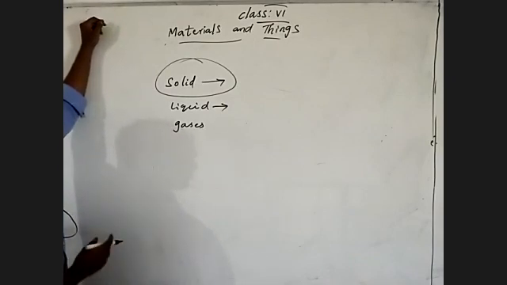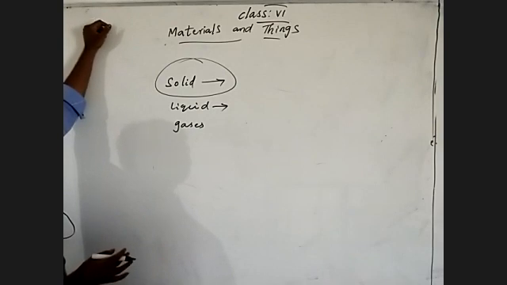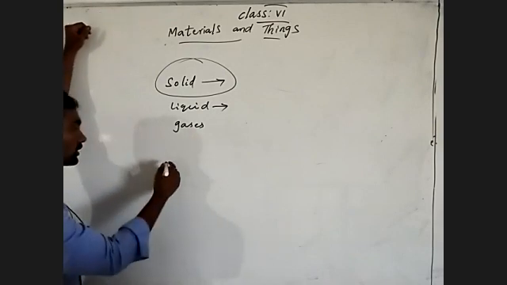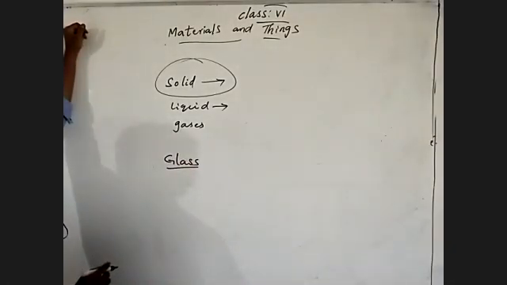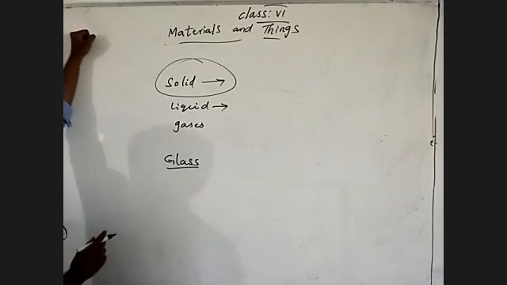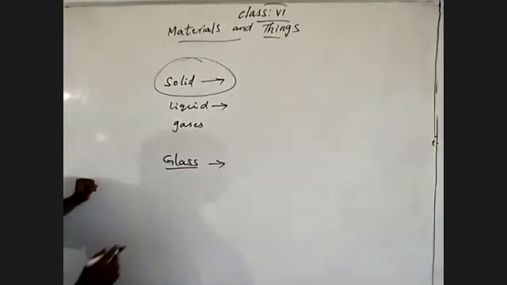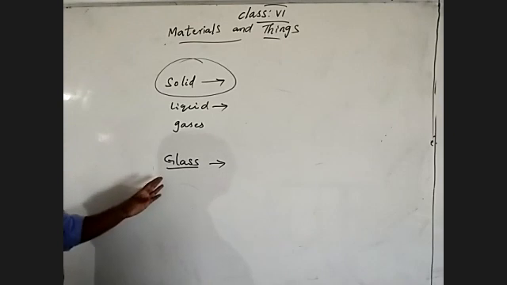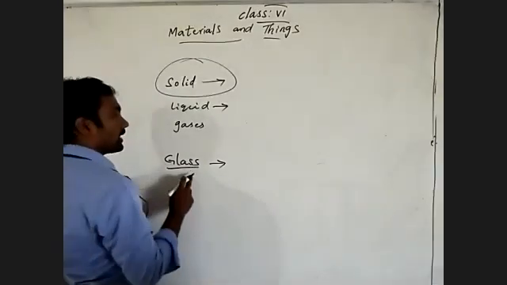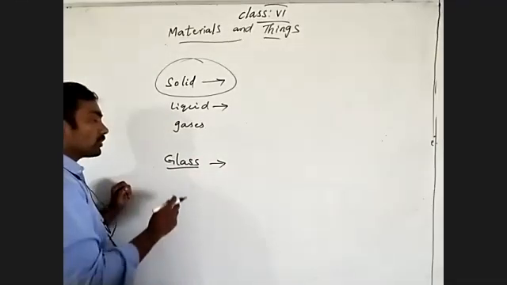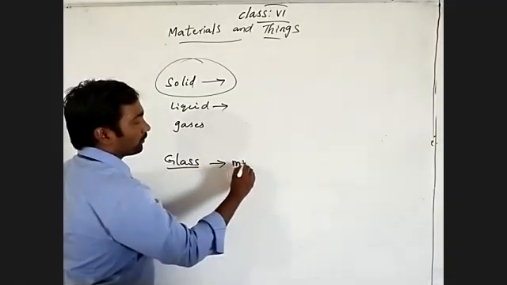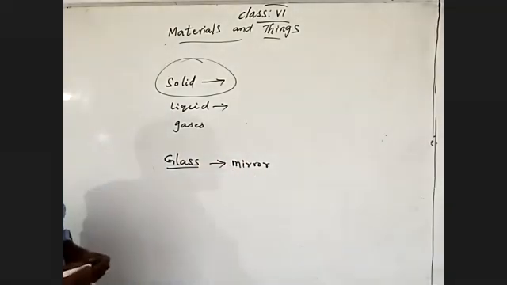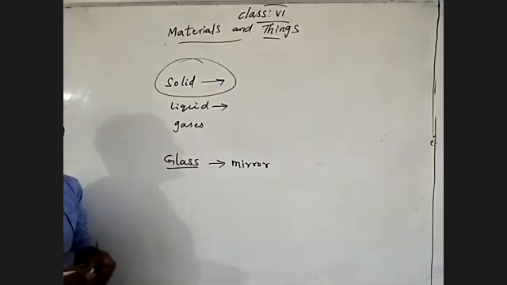We discussed different examples for the material. Let's talk about those. Glass. Glass is a solid material. Glass is one of the solid materials. What are the things we can prepare by using glass material, the solid state of material? By using glass, we can prepare what? Mirror. Mirror is the best example of a preparation from glass material.